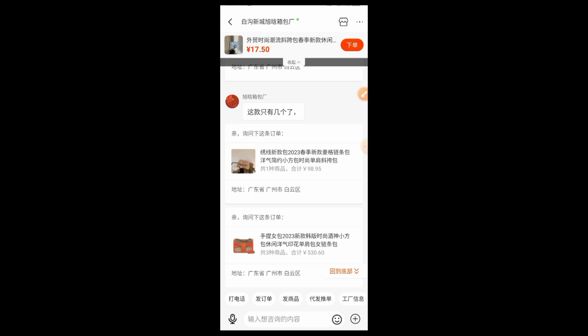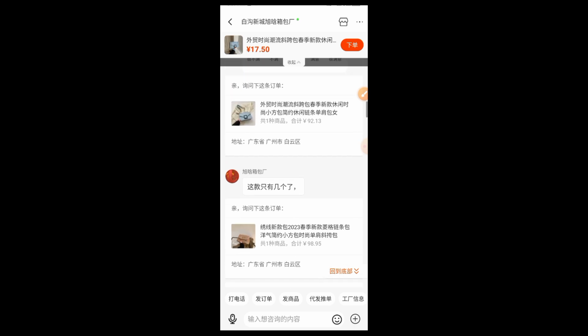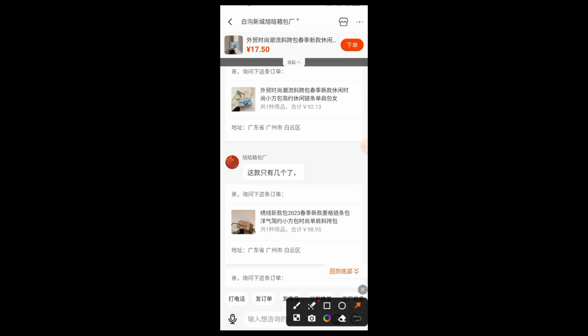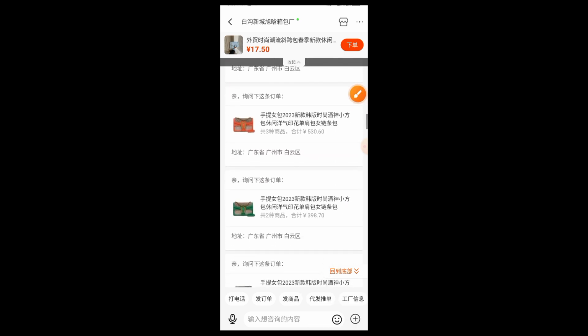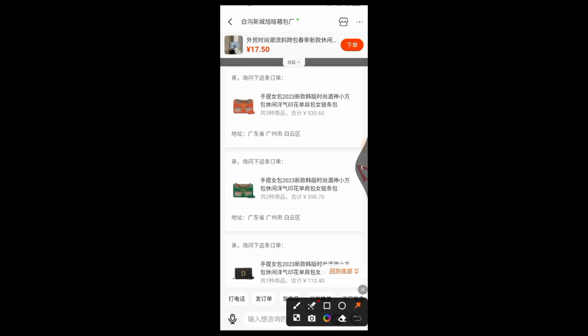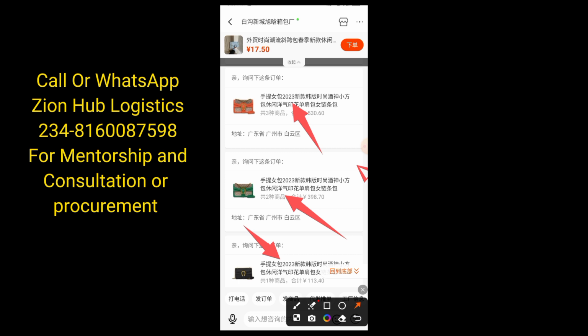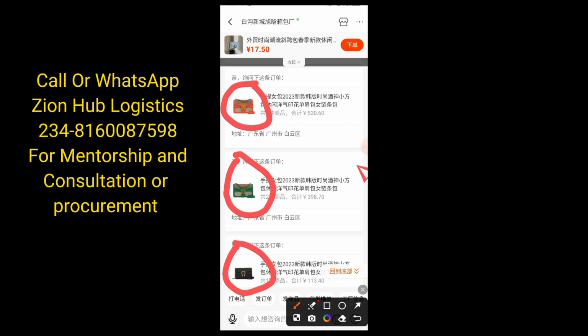So now I shoot this again, like I'm buying a lot of goods, right? So this is the first one I shoot here. I shot this one the first time, then I also shot this one again the second time, right? So I go ahead. There are different designs. No, this is the third one that I'm shooting here. I'm shooting this third one here, and I'm also shooting this for the fourth one. Then this one here for the fifth one. So I'm buying different designs, and you can see it clearly here that these bags are different designs. This is a different design here, and this is a different design here, right?